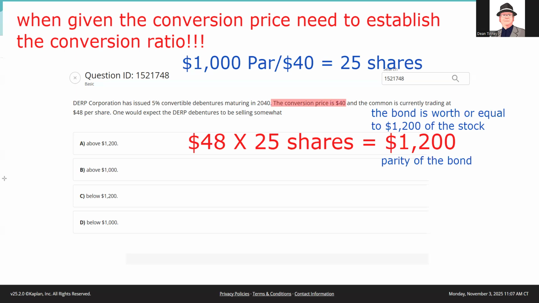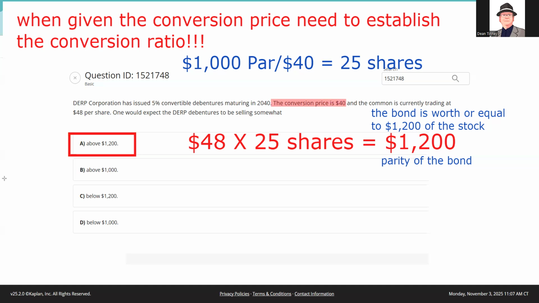So now the question is, what will we be willing to sell it for or buy it for? Let's say I own this bond. You say, hey, Dean, you can convert that into 25 shares. I say I can. The stock's 48, it's $1,200. If you want me to sell this bond to you, I'd want a little extra. You're asking me to leave a party early. I would want a little bit above parity. We would expect this to be trading above $1,200. If it was below that, it wouldn't be anywhere other than in a testing fantasy land. But if it was, there'd be an arbitrage opportunity.